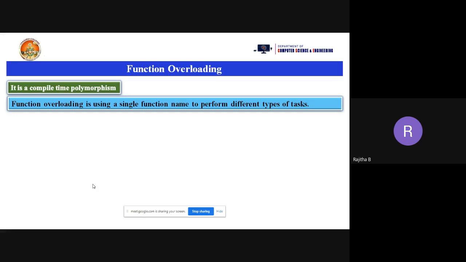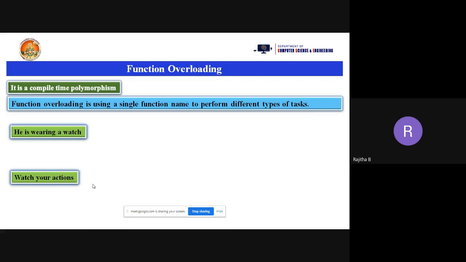But coming to C++, we have a facility. You can use the same name to perform different tasks. So let's see that one. Suppose you are taking sentences, already we discussed this one. He is wearing a watch. So here watch is a word, and we are using that word for different purposes. Now see these two examples. He is wearing a watch, and one more sentence, watch your actions. I'm going to watch your actions.